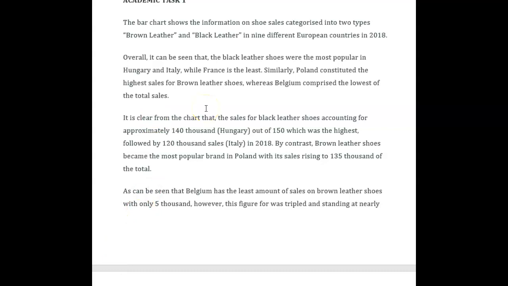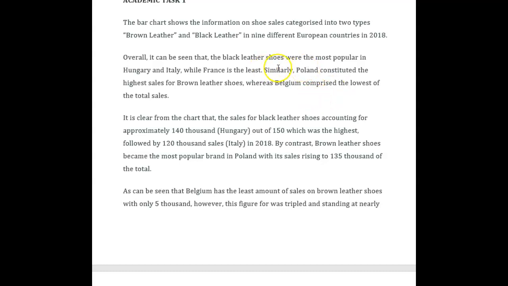Similarly, Poland constituted the highest sales. No, that's not right. Sales in Poland were the high. It's just awkward. It doesn't mean what you think it means. Start again. Poland constituted the highest sales, or how about this? Poland constituted the country with the highest sales for brown leather shoes, whereas Belgium, not Belgium itself, but its sales comprise. You see, there's awkwardness, and I see that you're trying to use some more advanced language, but it's not working for you. So stick to something maybe a little clearer and more accurate for sure.